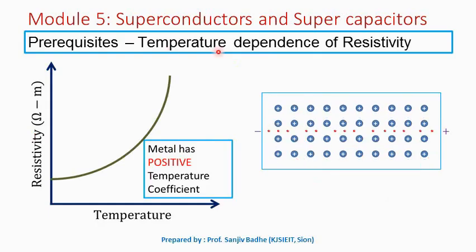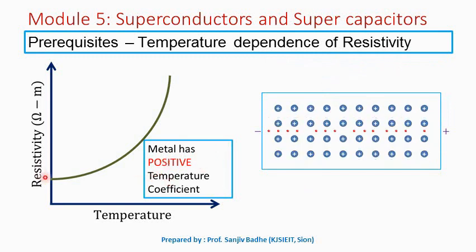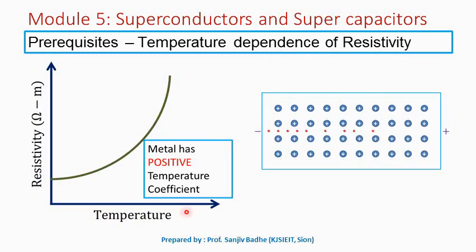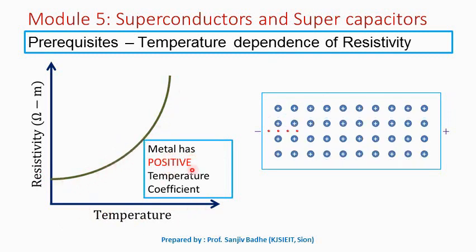Let us now understand the temperature dependence of resistivity. In case of metal, the resistance increases with increasing temperature. As the temperature increases, the resistance also increases. So metal has positive temperature coefficient.